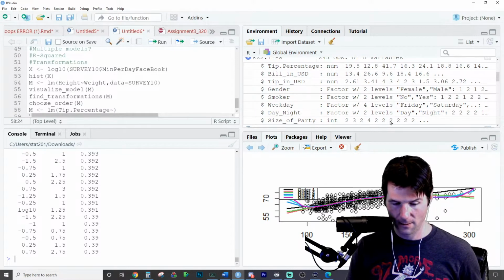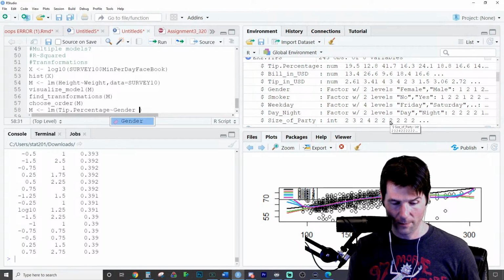And so we were asking if gender plays a role. And here's how you do a multiple model in R.